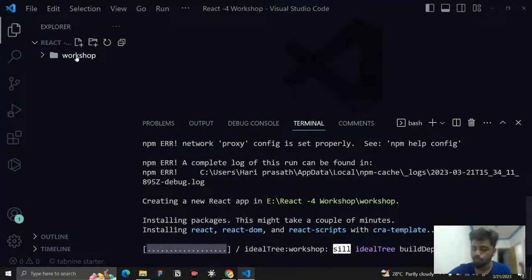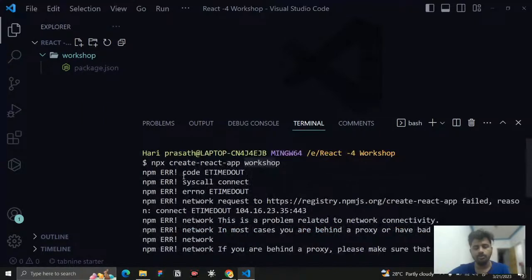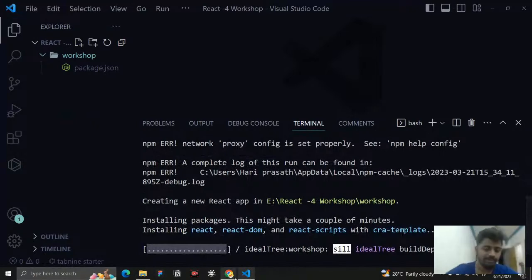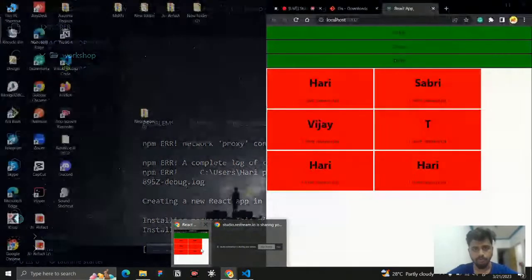You can see that in the name of workshop we have created a folder, and inside this folder we have package.json. It will start to install everything: node modules, the public folder, src, package.json, and everything else. Because of some delay, it is taking some time. Okay, no issue with that.